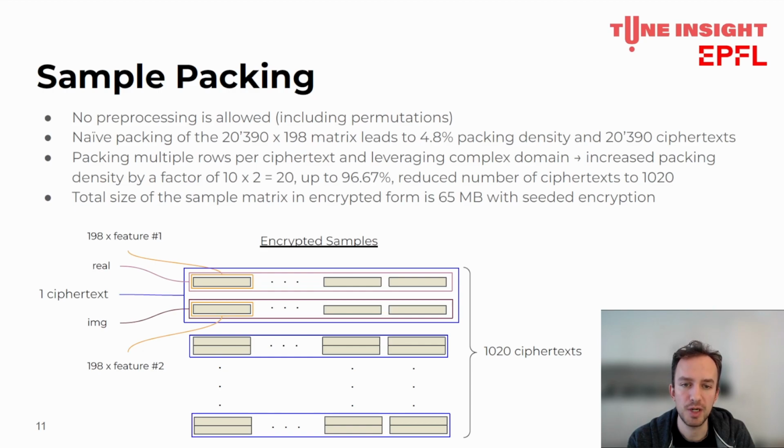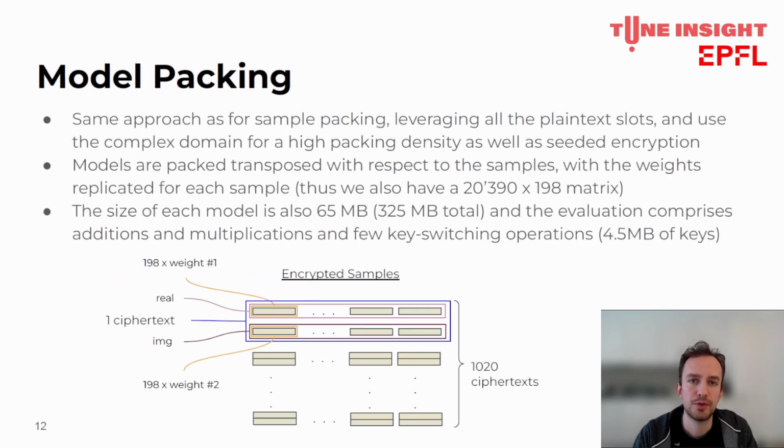In the end, the total size encrypted is 65 MB, which is only twice the 32 MB that would be required to store the matrix in plaintext, assuming that 8 bytes are used per value. For the models, we use the same packing approach as the one used for the samples, and we encrypt them transposed, with weights replicated for each sample. This means that the packing of the encrypted models is in fact identical to the one of the encrypted samples. Consequently, the size of each model is also 65 MB, for a total of 325 MB. Additionally, 4.5 MB of key materials have to be sent with the models.